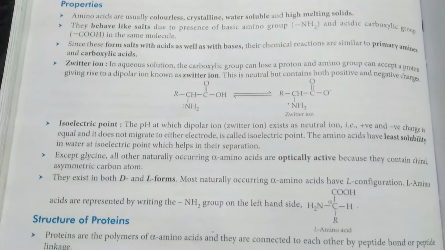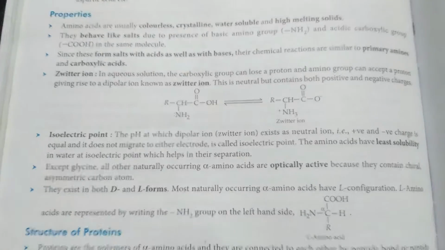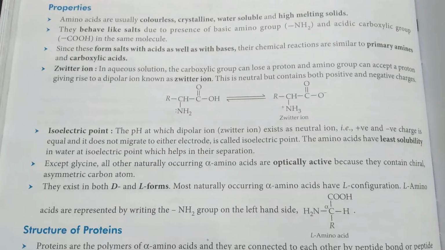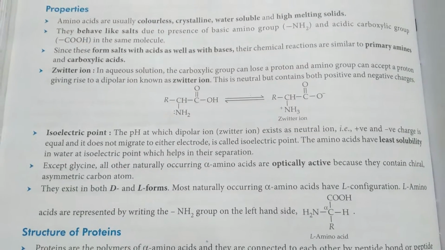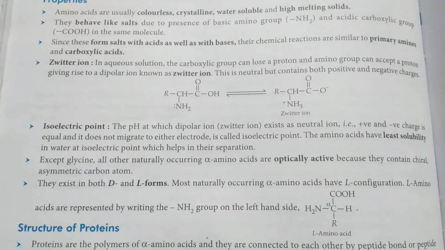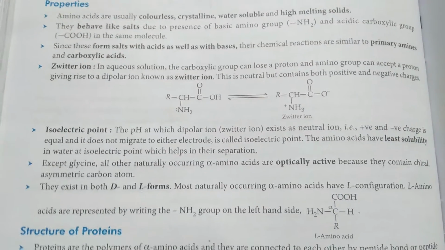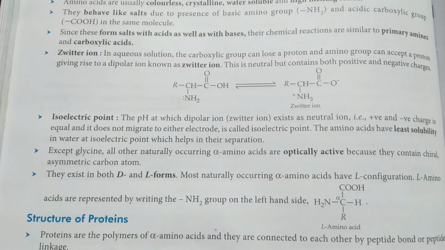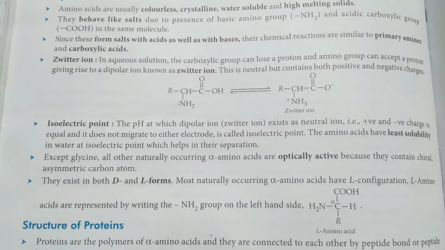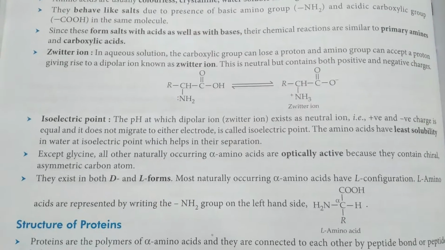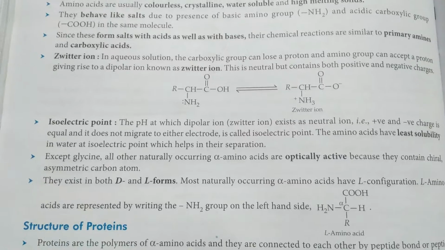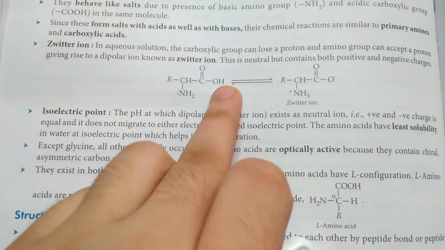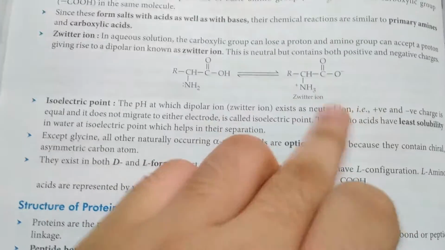Zwitterions. In the aqueous solution, the carboxylic group can lose a proton and the amino group can accept a proton, giving rise to a dipolar ion known as zwitterion. For zwitterion, you must remember the word dipolar. This is neutral but has positive and negative charges. So you can see the diagram. NH2 and COOH, it loses its H and it gains its H.